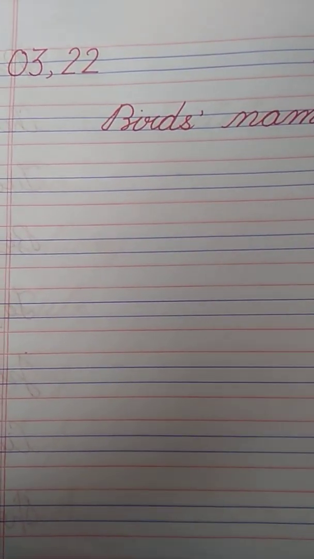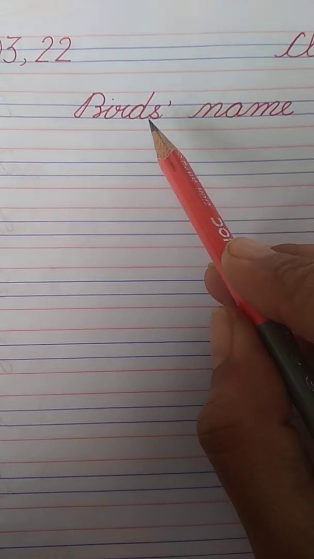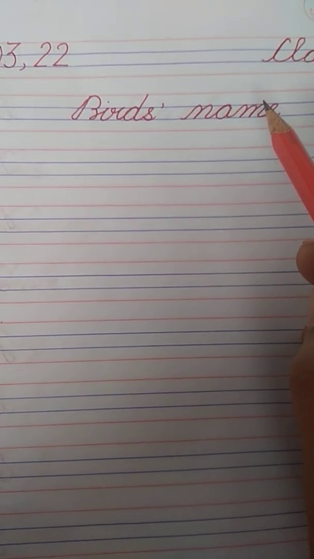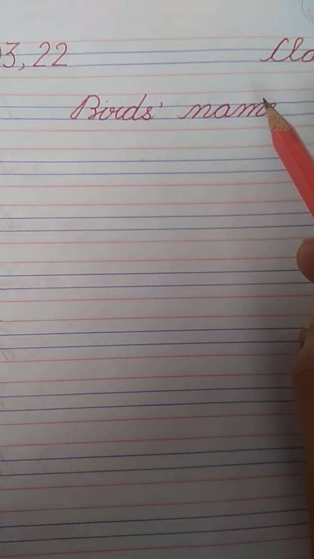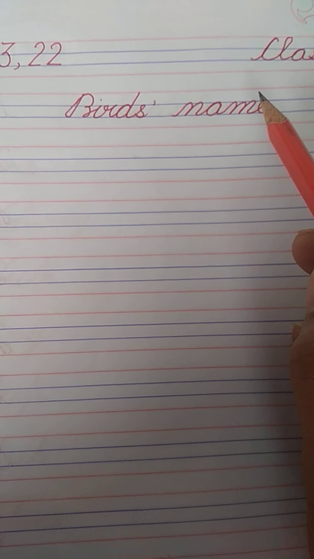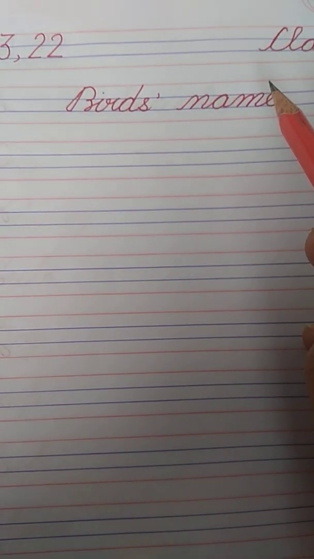So students, today we will start a new topic, bird's names. Which topic today will we start? Bird's names. Do you know about birds? A bird is an animal with feathers, wings and a beak. So students, you must have seen birds flying around your house, right?